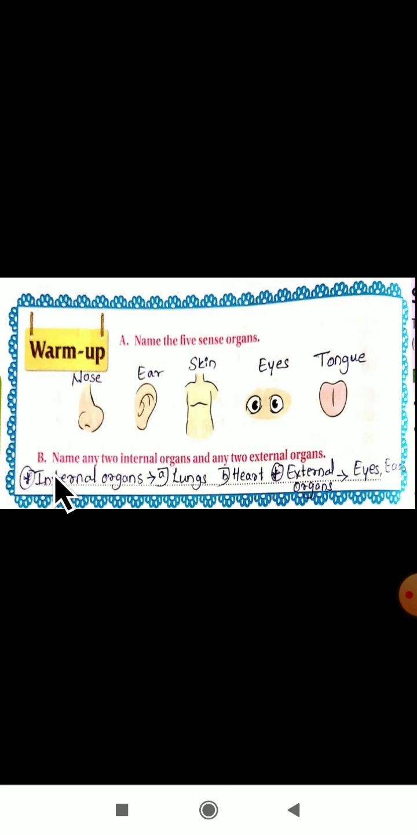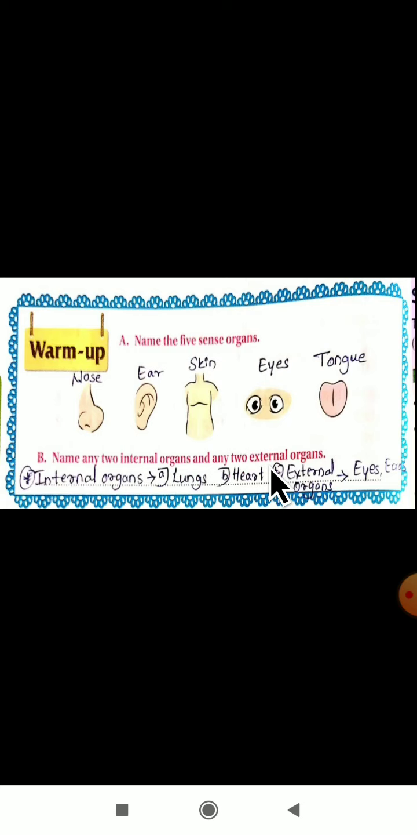Okay, let us see the second activity here. They have given: name any two internal organs and external organs. Do you know what internal organs and external organs are? Internal organs are nothing but the parts of the body which are present inside our body. The parts which are present inside our body are called internal organs.